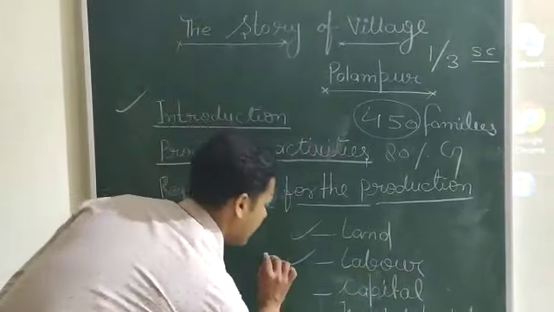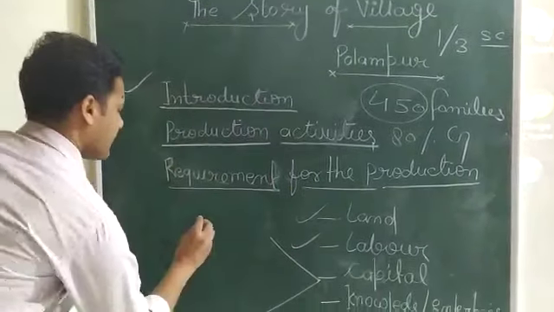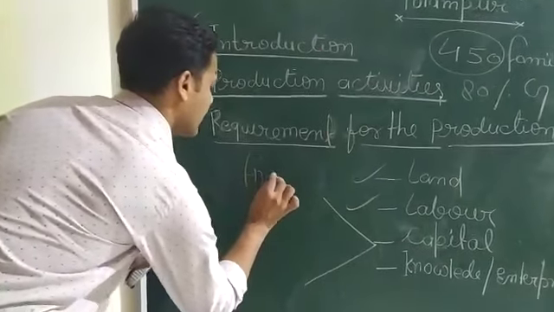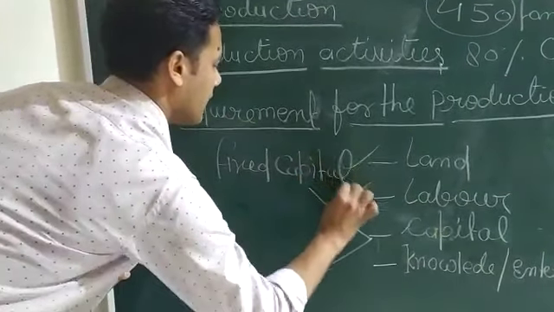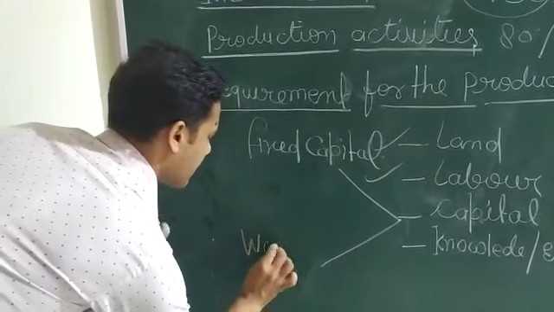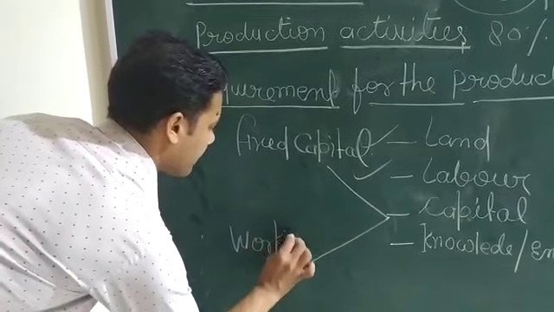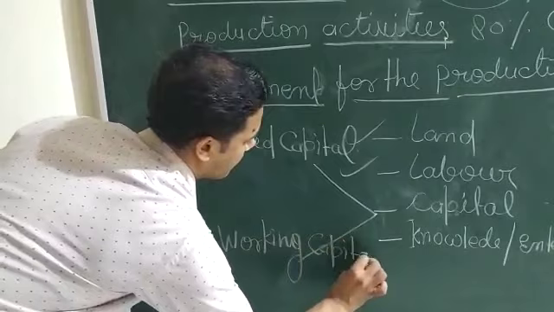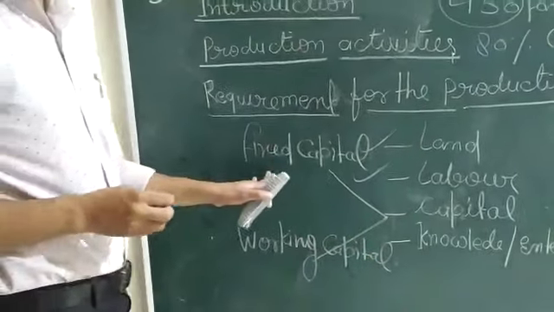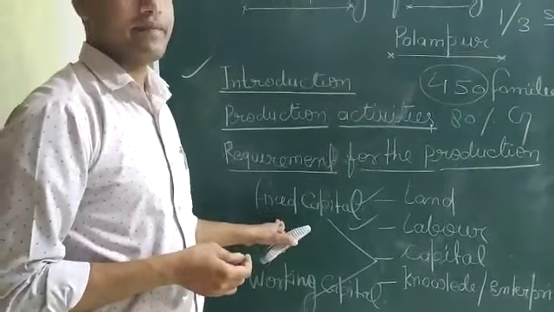So capital can be divided into two major types. Number one is fixed capital and number two is working capital. Fixed capital is that which is a one time investment.